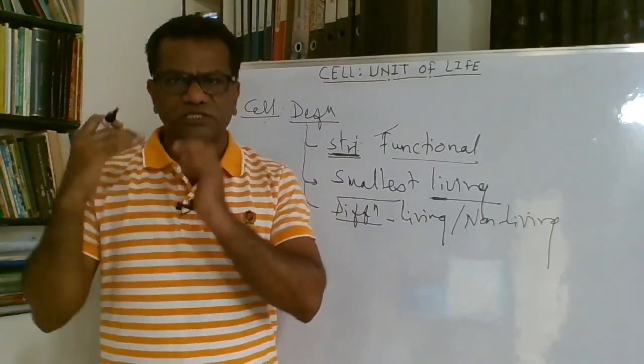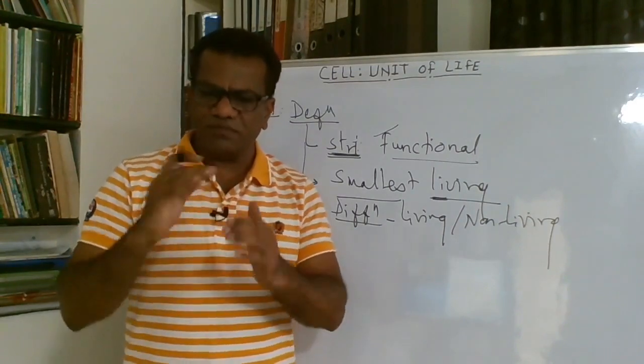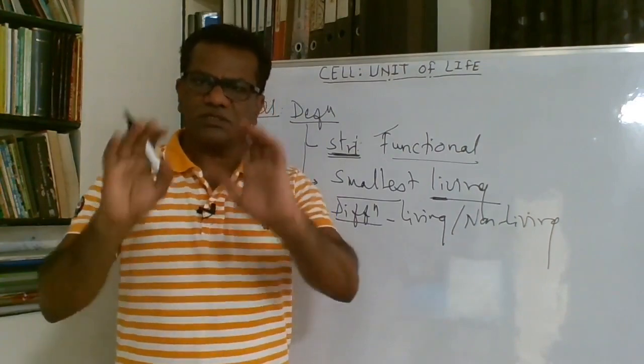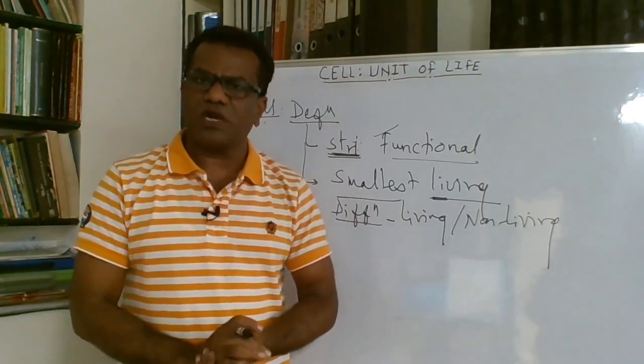If these same molecules do not organize in this fashion, they just add in numbers and form heaps, then it becomes non-living.